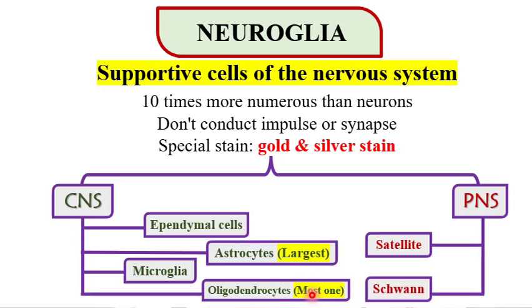Again, neuroglia, the supporting cells of the nervous system, are 10 times more numerous than the neurons, which conduct impulses or synapse. They have a special stain, gold or silver staining. There are 6 types of cells, 2 in the peripheral nerves, satellite and Schwann, and 4 in the CNS: ependymal, microglia, astrocyte, oligodendrocyte. The largest one is the astrocyte, and the most numerous one is the oligodendrocyte.